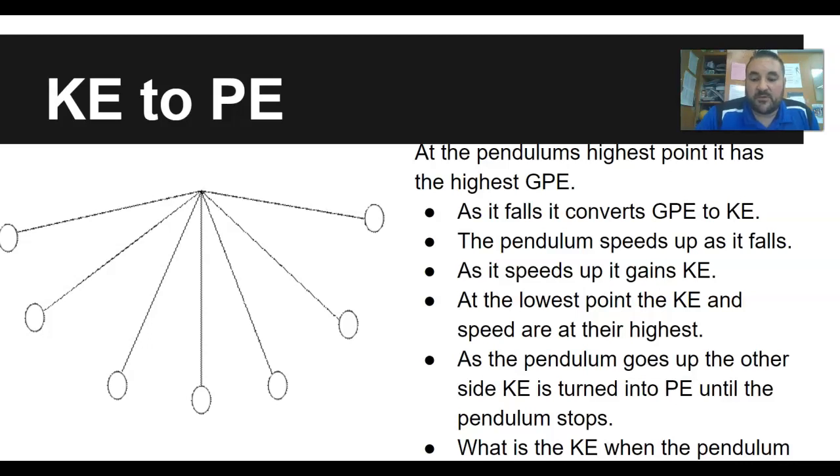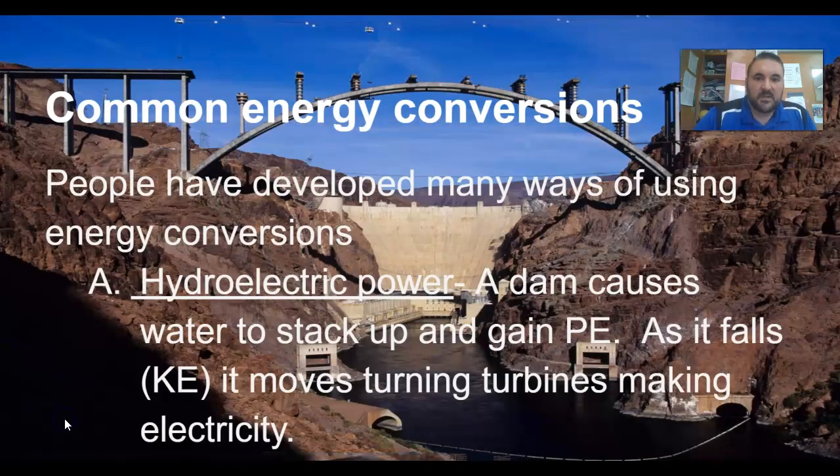As the pendulum goes up the other side, it slows down, but it is storing energy because it is now above the ground, and therefore will be able to start gaining energy as it goes up. When the ball stops here or stops here, the kinetic energy is 0. This is probably one of the more common examples of gravitational potential energy becoming kinetic.